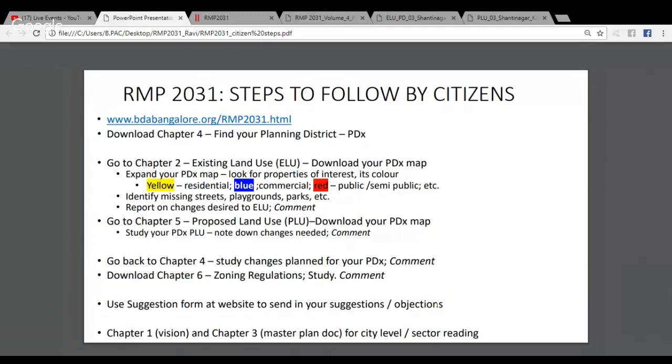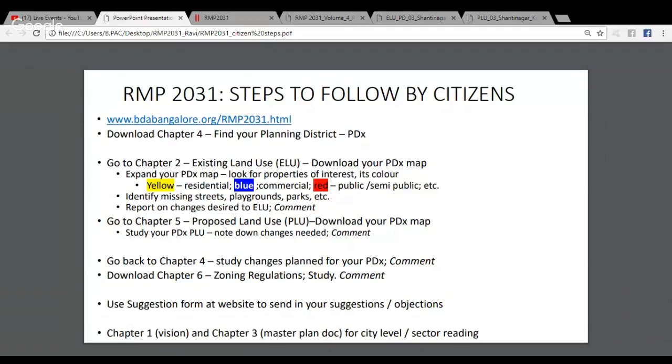Just like I am walking you through how to interpret the RMP 2031, there will be subject matter experts who will talk about what it means in terms of water and waste management, what it means in terms of transportation and mobility, what it means in terms of environment. Experts will come and give you a sense of what this master plan means in respect of that.